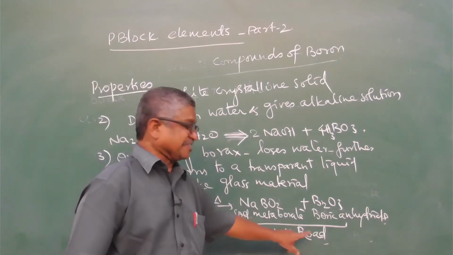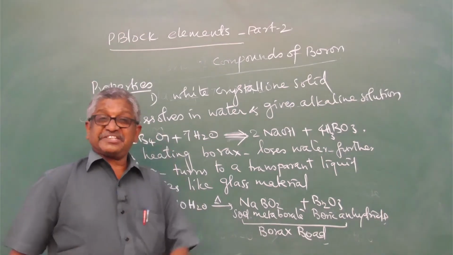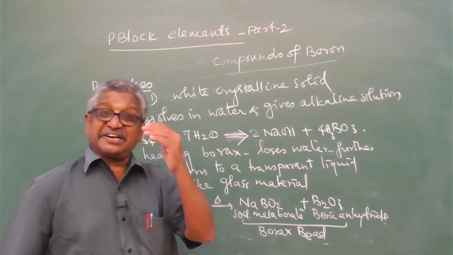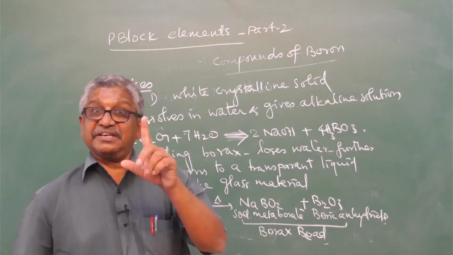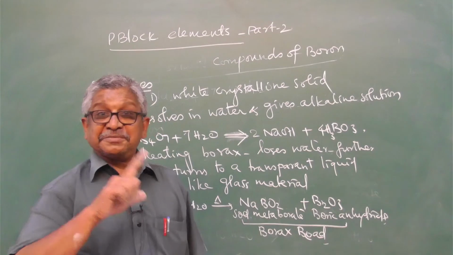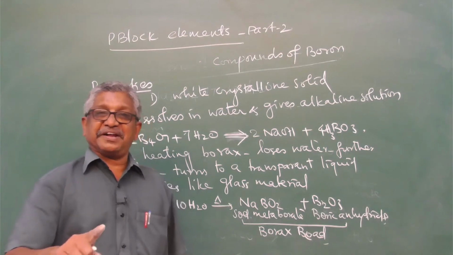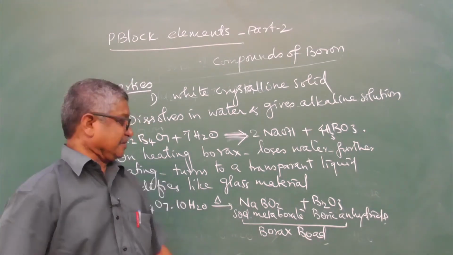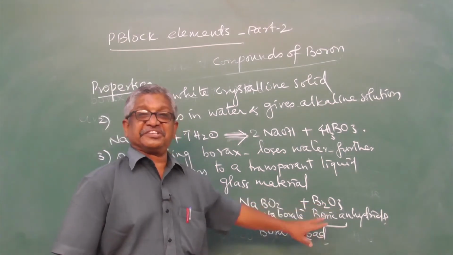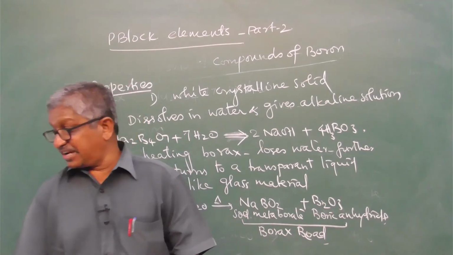That glass material is called borax bead. The metallic ion is responsible for imparting color. What are the colors given by which type of metal ions? The borax bead is sodium metaborate and B2O3, a solidified glass-like material.